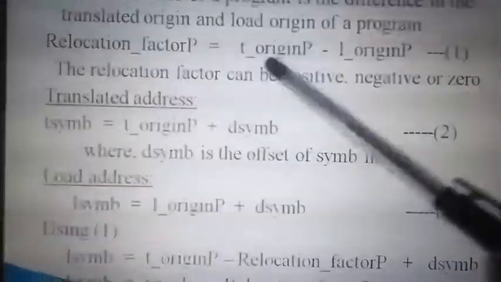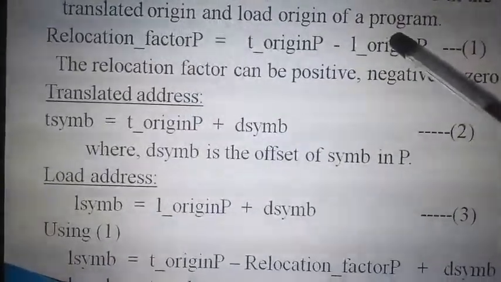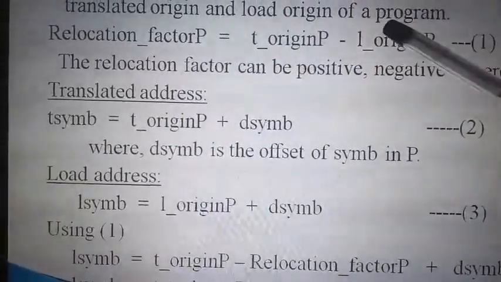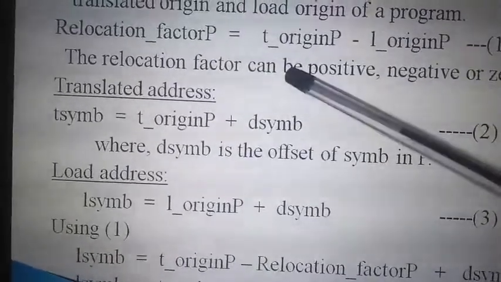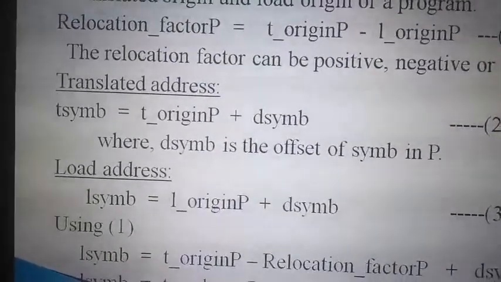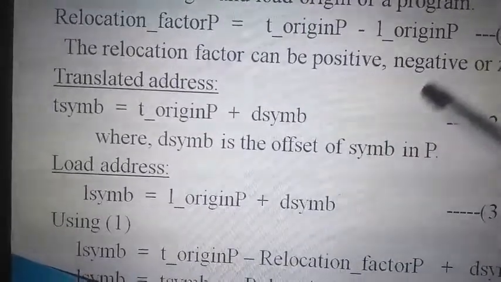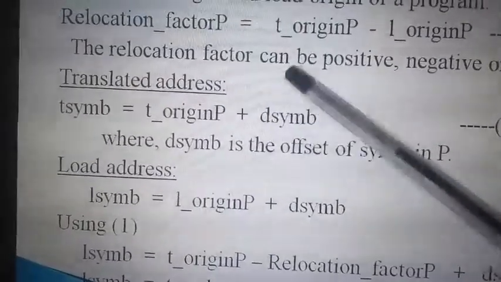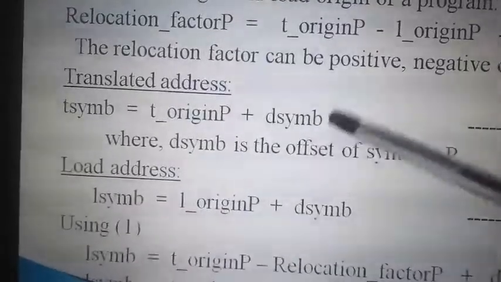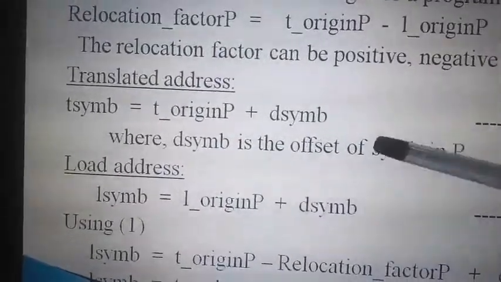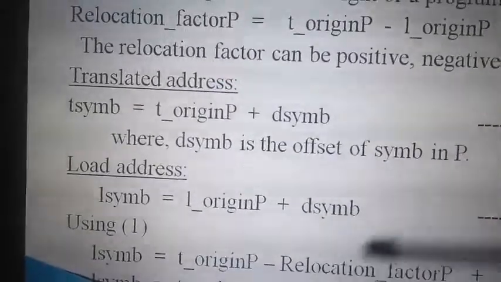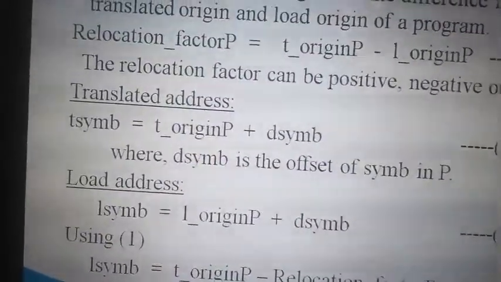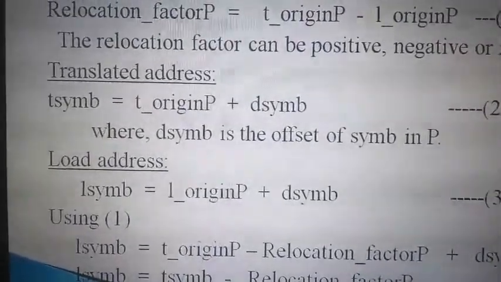So positive. You can see that I told you the translation origin is 500 and the load origin is 900, which means we translated at location 500 but while loading it is loaded at 900. 900 minus 500, you got 400. How much did you get? You got 400, right? So if a program symbol is at 504, and I add the relocation factor, that is 400. 504 plus 400, how much will you get? You will get 904, right?